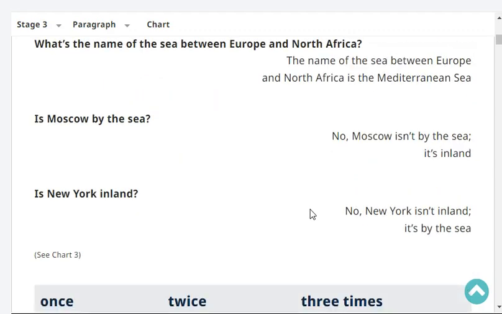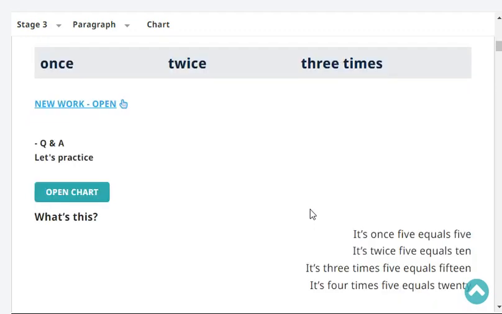Is Moscow by the sea? No, Moscow isn't by the sea. It's inland. Is New York inland? No, New York isn't inland. It's by the sea. Very good.